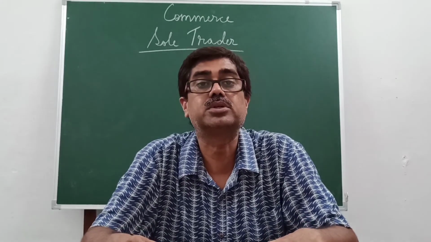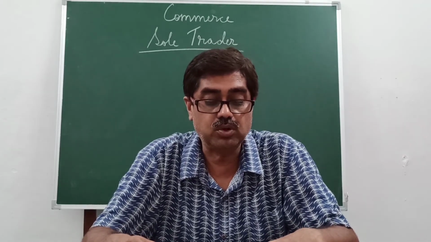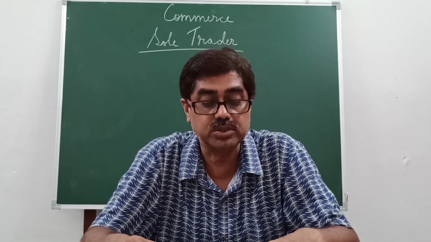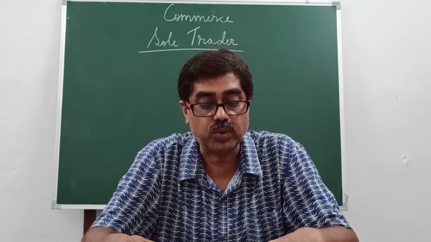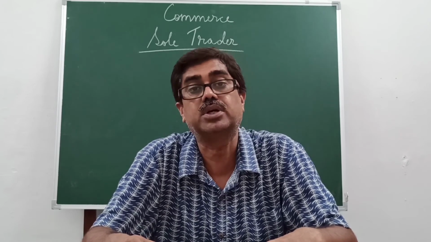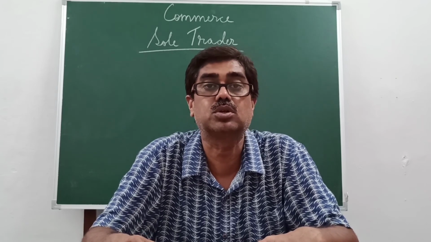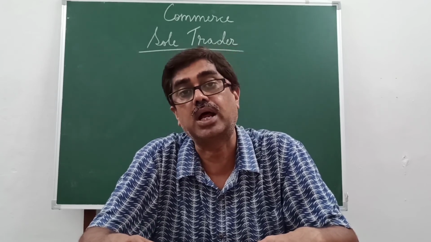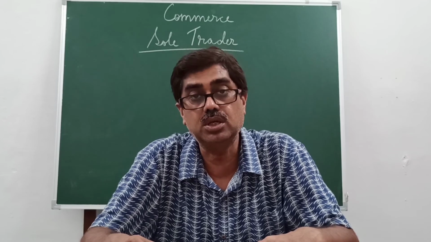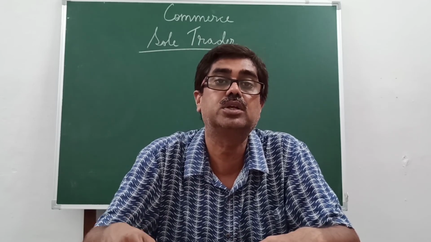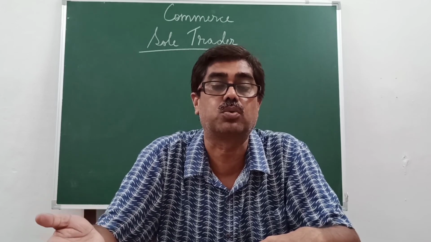And the last one, number 6 will be number 5, feeder to larger business. Sole proprietorship businesses are usually small in size. These units provide ancillary service to big firms. That is, if any spare parts, loose tools or anything which is required for production which the large scale business does not produce, these small businesses can provide easily. So they feed them, in other words, they provide them whenever it is required.